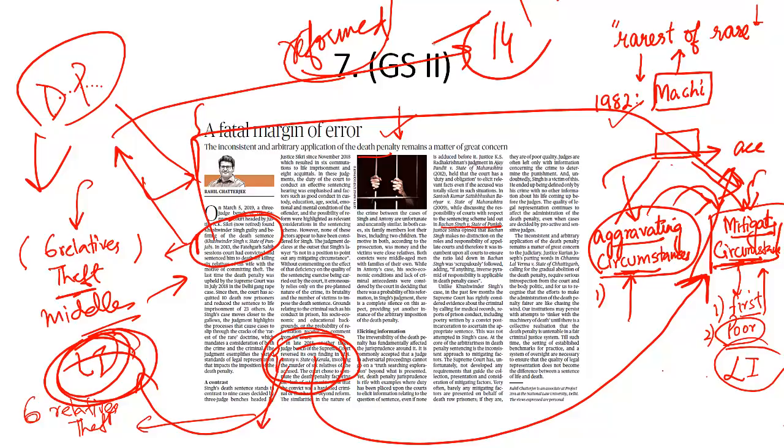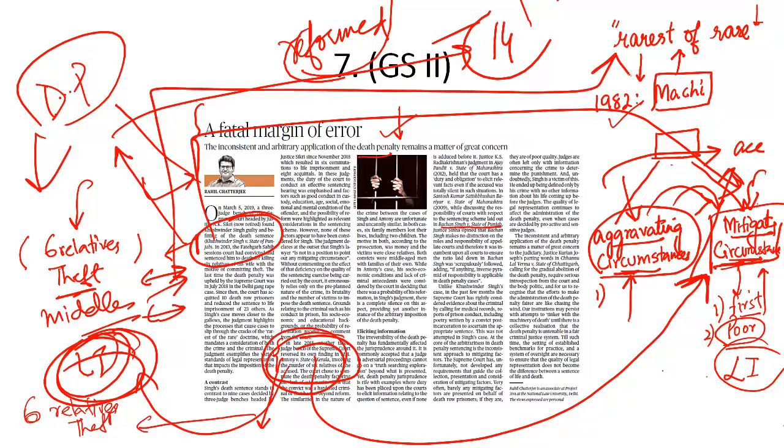Equal protection of the law states explicitly that in similar situations, laws must be equally applied. But it is this dissimilar treatment in similar circumstances that makes this doctrine of rarest of rare an arbitrary application, and that is why capital punishment should be abolished in this country, according to the writer. There is a detailed video lecture available on our YouTube channel on capital punishment. Please watch that video. Therein I have presented the arguments in favor of capital punishment as well as arguments against it. That is what you need to understand from this newspaper article.